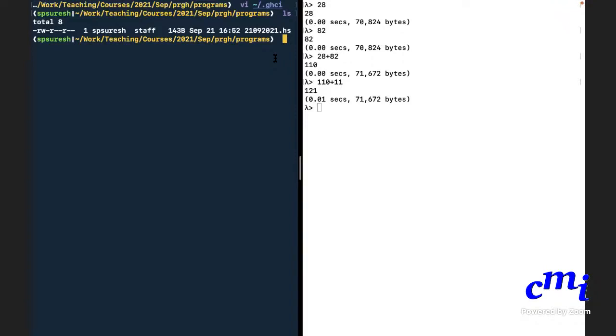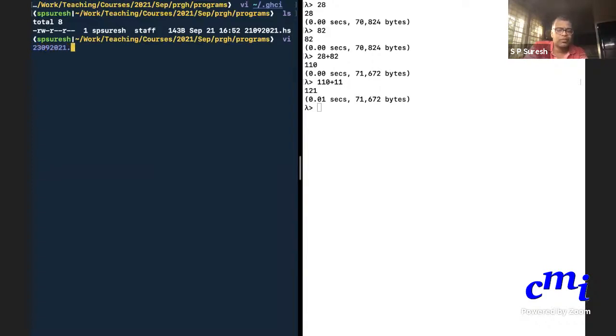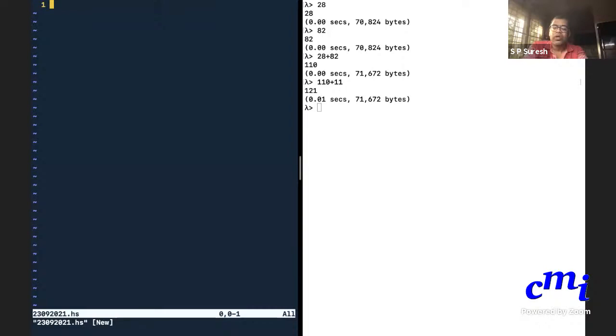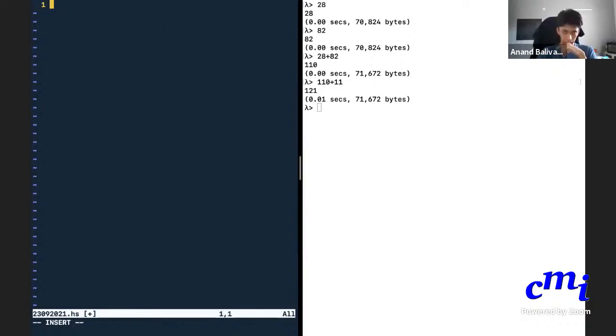With that assurance, let us create a new file. Today is 23, right? 23/9/2021. So first task for me is to reverse a number. How do you reverse a number? Let us think about it. Or before that, how do you check that a number is a palindrome? For that you need to reverse a number. To check whether a number is a palindrome, all you need to check is whether the number is equal to its reverse. So you have to reverse a number anyway.